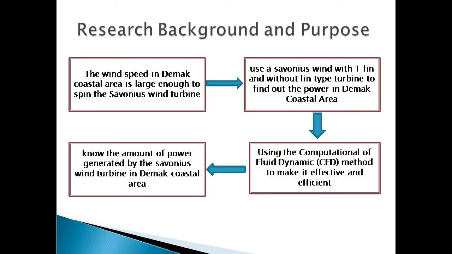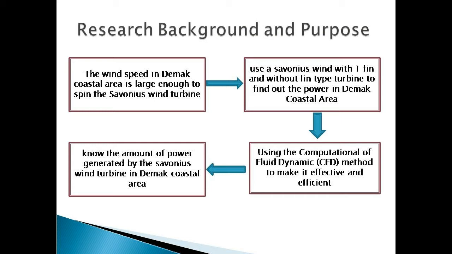First, this is my research background and purpose. Based on the data taken in the Demak coastal area, the average wind speed is strong enough to spin a Savonius wind turbine. So I use a Savonius wind turbine with one fin and without fin to find out the potential power that could be generated.